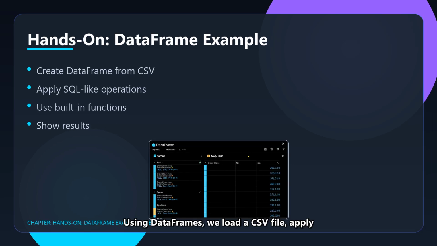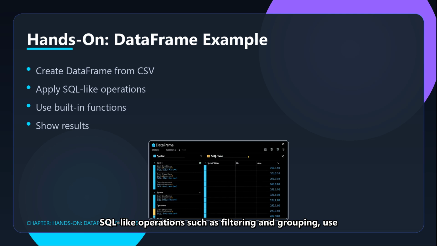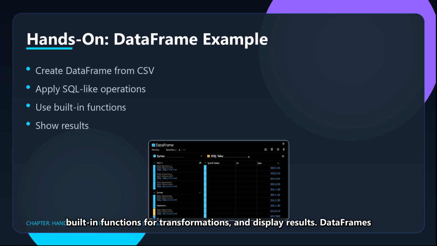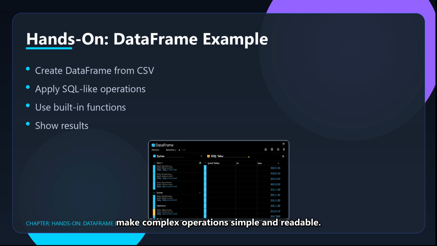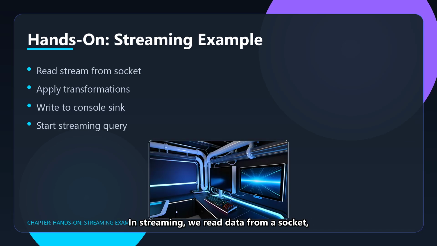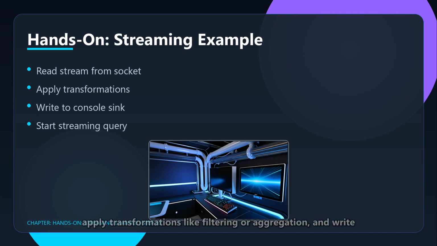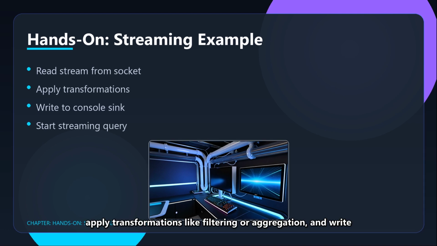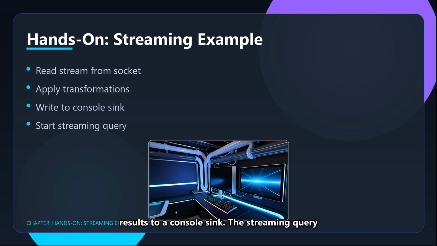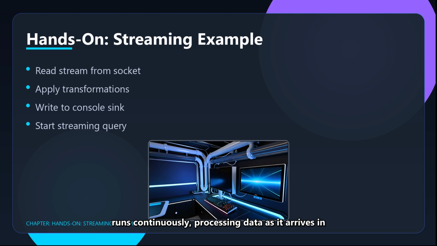Using DataFrames, we load a CSV file, apply SQL-like operations such as filtering and grouping, use built-in functions for transformations, and display results. DataFrames make complex operations simple and readable. In streaming, we read data from a socket, apply transformations like filtering or aggregation, and write results to a console sink. The streaming query runs continuously, processing data as it arrives in real time.